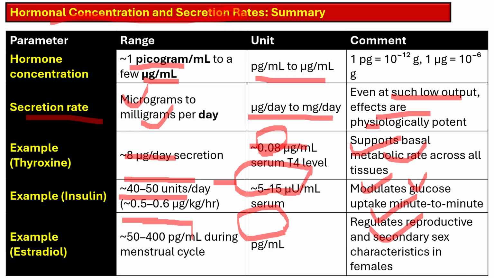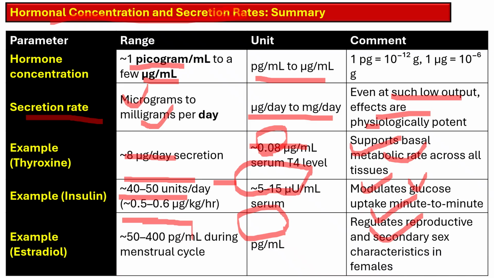So why are such low quantities effective? High affinity receptors in target cells ensure that even picogram levels can initiate a strong biological response, and there is also a process of signal amplification through second messenger systems, for example, cyclic AMP and calcium, that magnifies the effect.